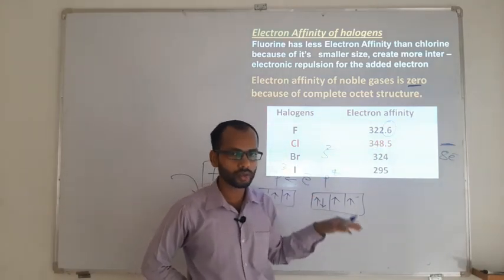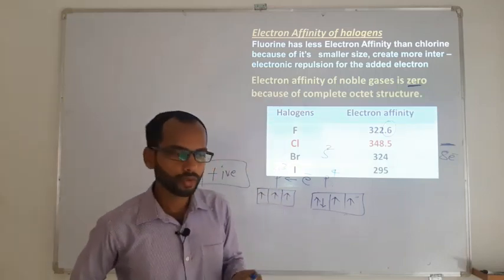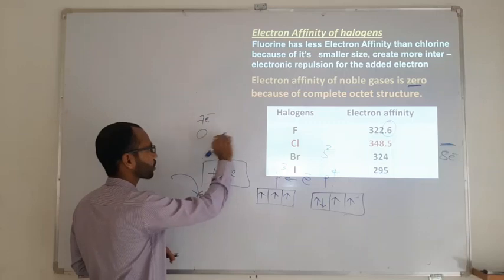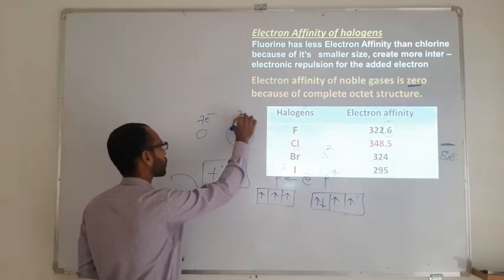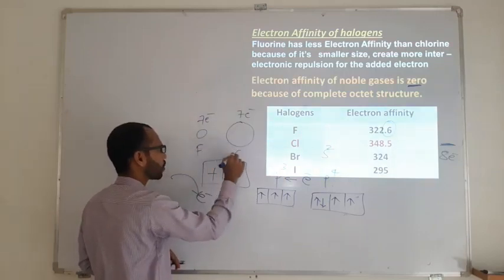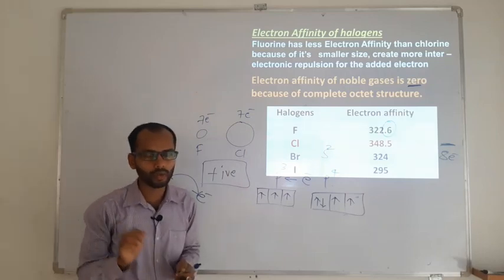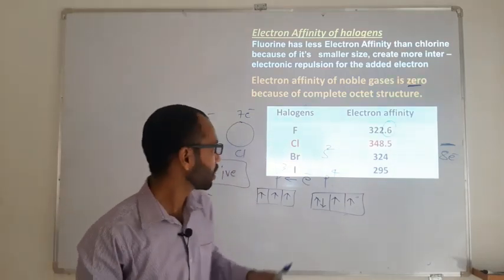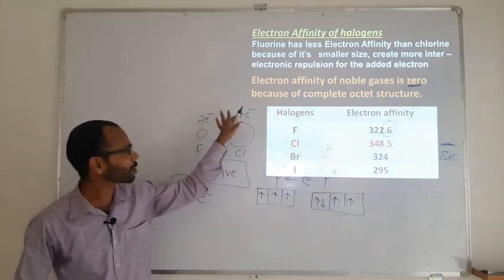Then we need to get an answer. Why is it going against the rule? If you just see the sizes, the fluorine has 7 electrons in the outermost shell. The chlorine also has 7 electrons in the outermost shell. So the 7 electrons are the same in the case of fluorine as well as chlorine.